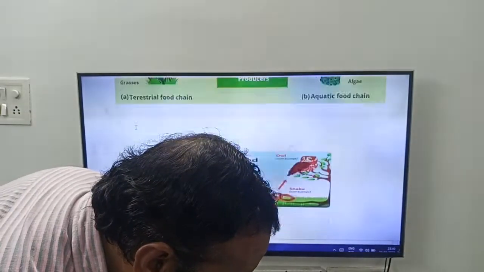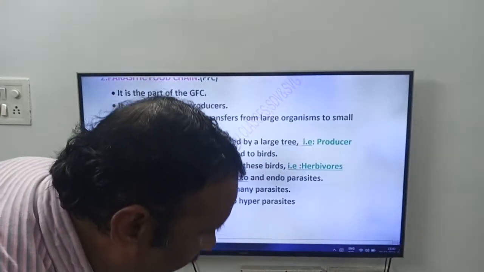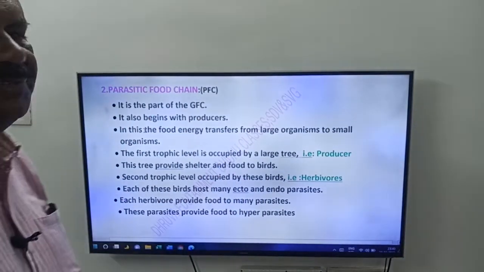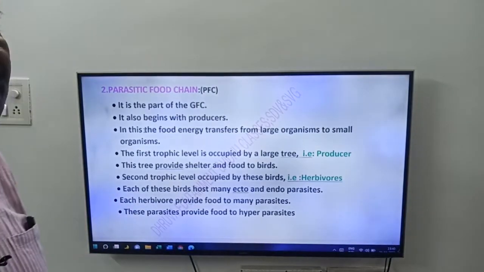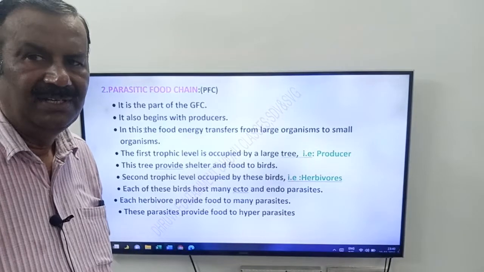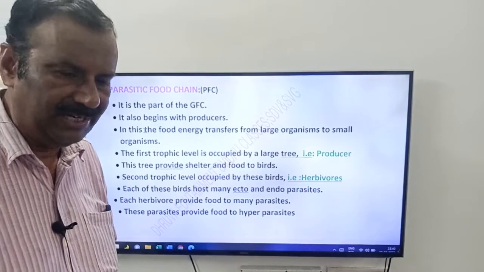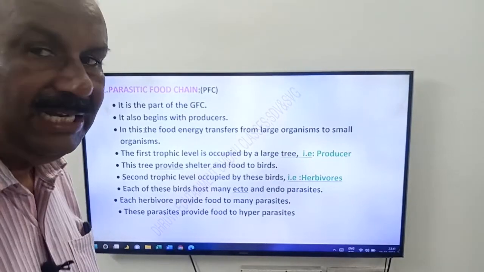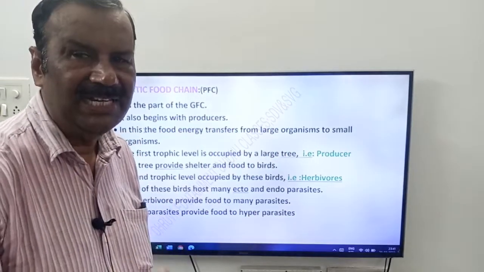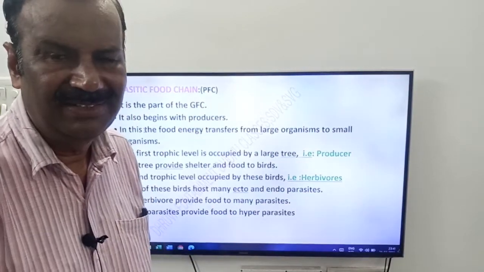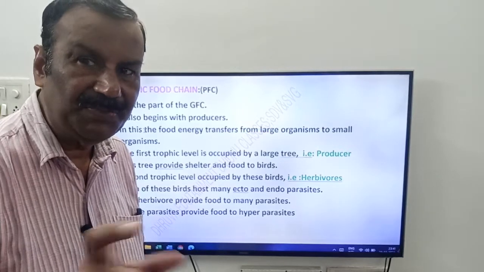Grazing food chain. Now come to the parasitic food chain, friends. PFC, parasitic food chain. Friends, it is a part of the GFC. See, the parasitic food chain is also part of the grazing food chain, friends. It also begins with producers. So what is the similarity between the parasitic food chain and the grazing food chain? Both the grazing food chain and the parasitic food chain start with producers.